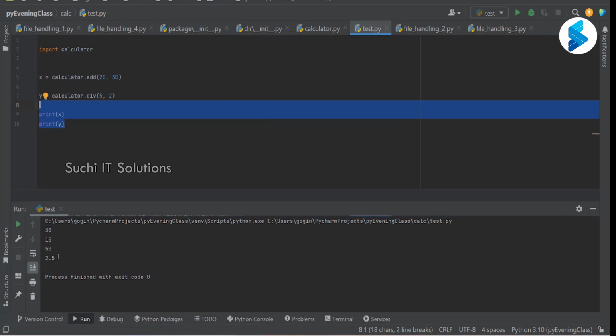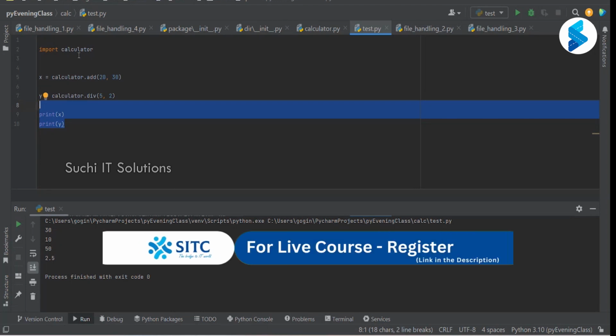Whenever we want to use certain functions from another module, we can always reuse them. But how do we reuse them? Through import. Now, there are two ways of importing. What did I do? I imported the entire calculator module, and with the calculator module's help, calculator.add, calculator.div. That is what I did.